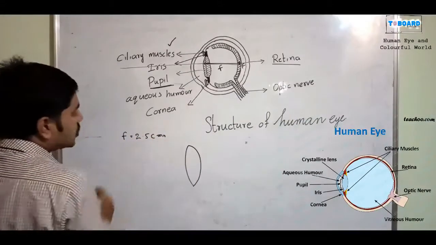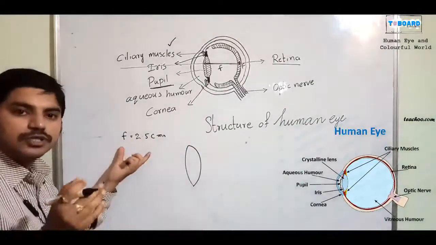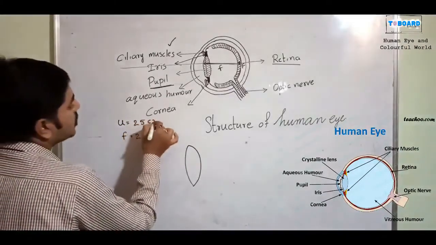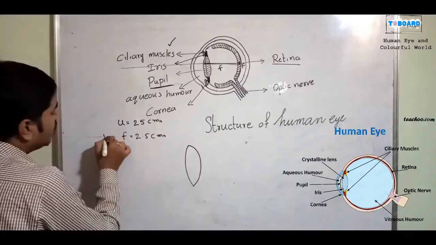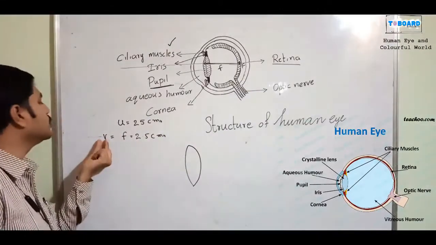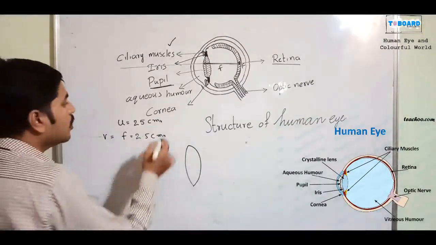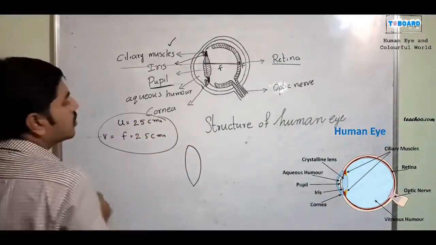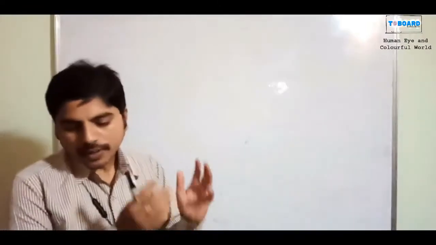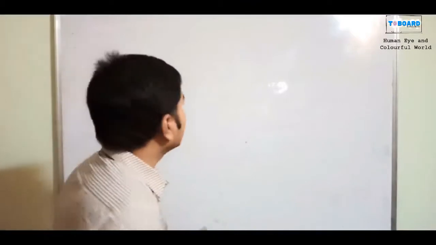The least distance of distinct vision of a human eye is 25 centimeters. So the object distance is 25 centimeters, and the image distance is 2.5 centimeters. By using these values only, we can find the maximum and minimum focal lengths of the human eye.